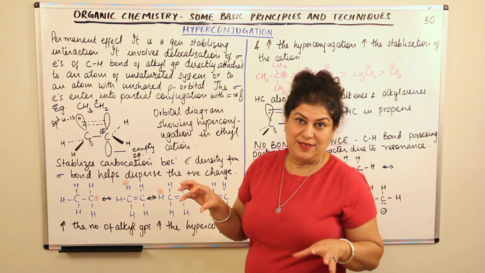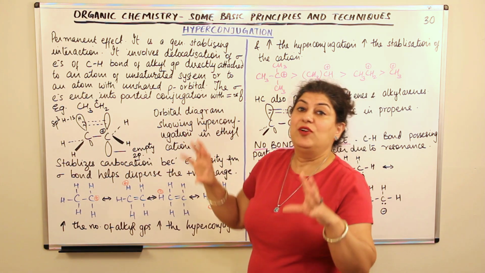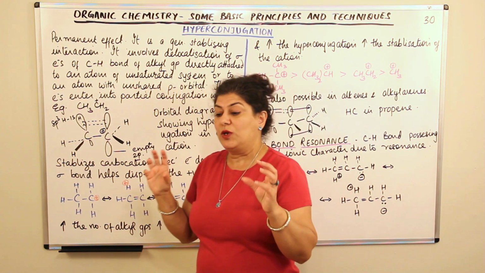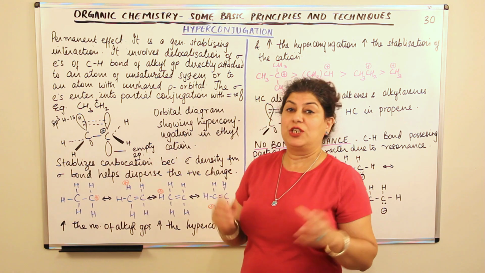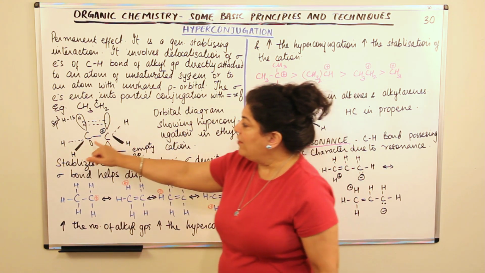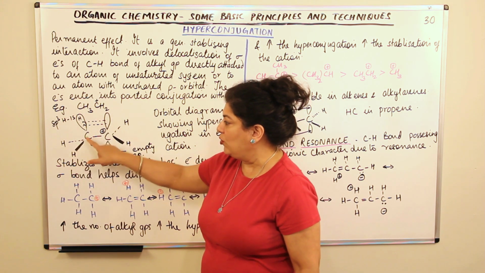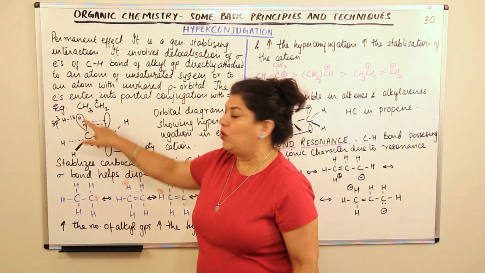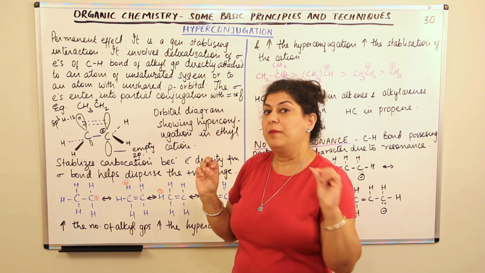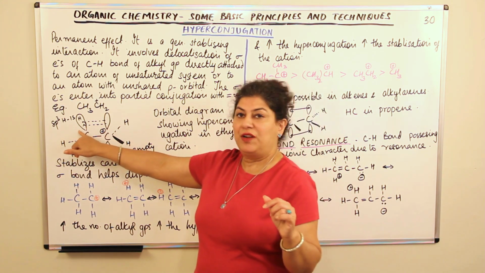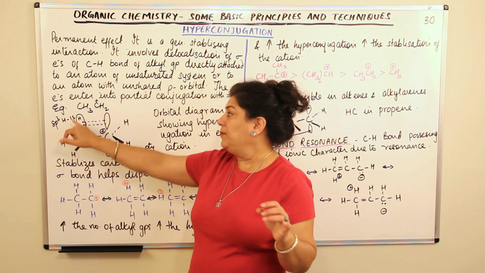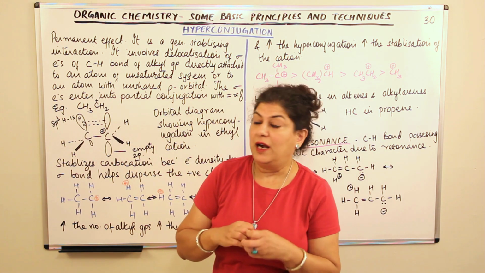What happens in this effect? What is the kind of molecule which would show such an interaction? When you have the sigma bonds of a methyl group, let us say this is a methyl group, all the C-H bonds in the methyl group are sigma bonds because they are made up of sp3 hybridized carbon orbital and the 1s orbital of the hydrogen.